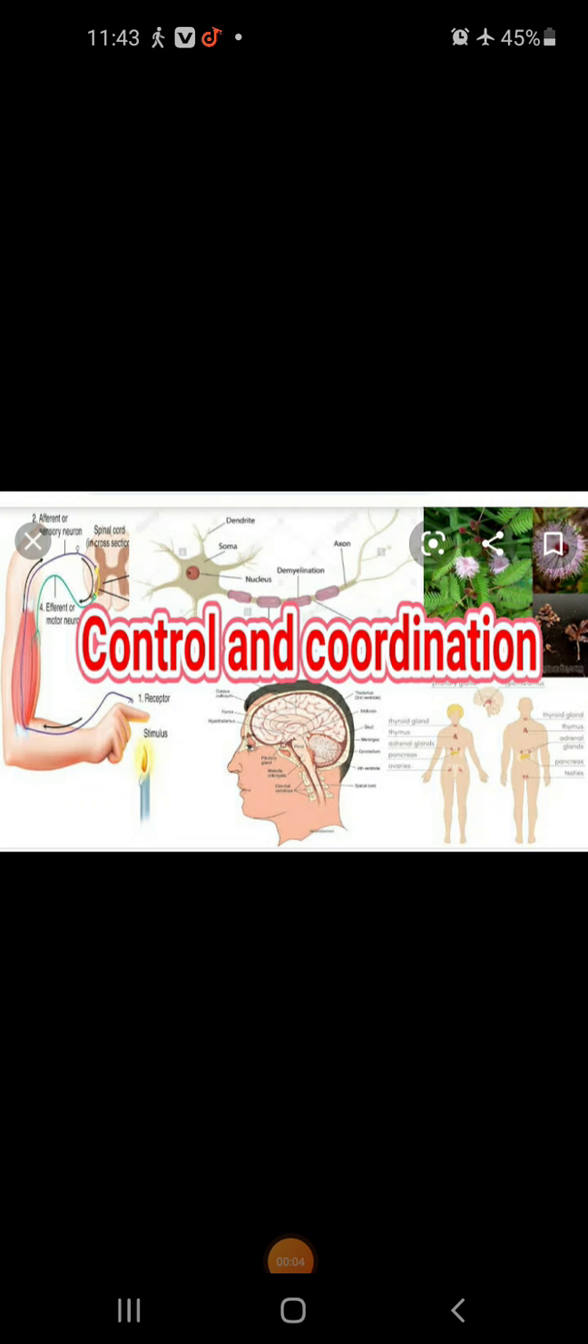So, dear students, today we are going to revise the concept of control and coordination, one of the important, basic concepts. From the exam point of view, a question can be asked from this particular concept. It can be asked for 8 marks.